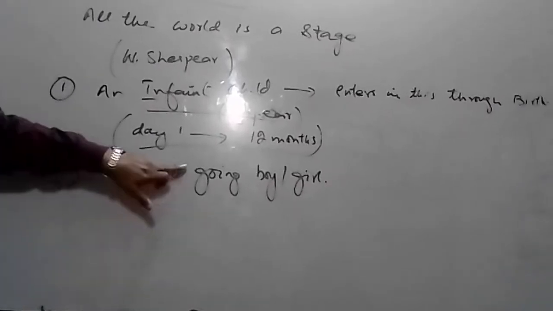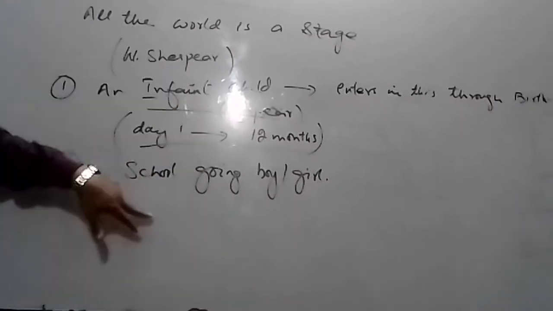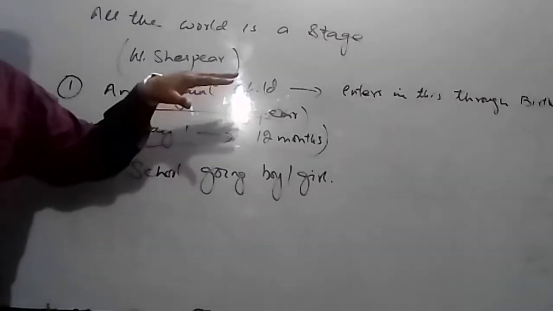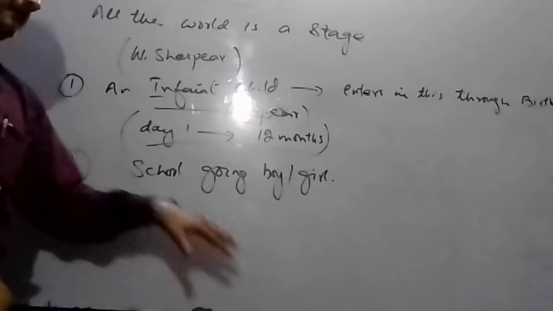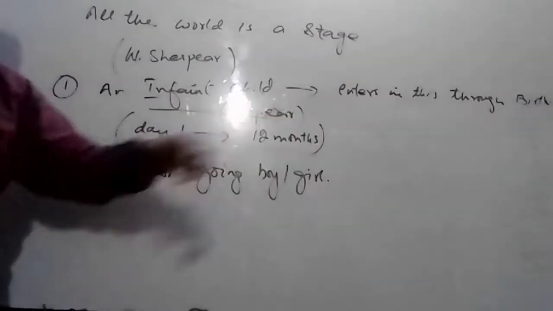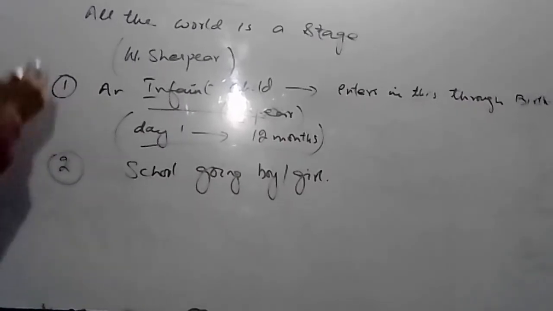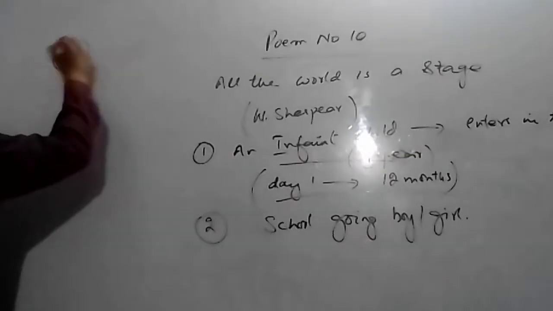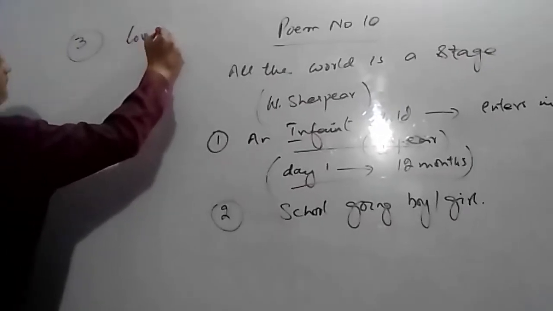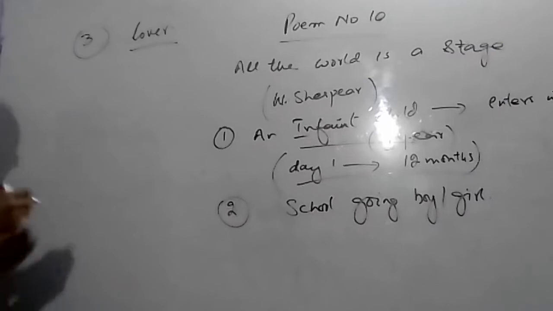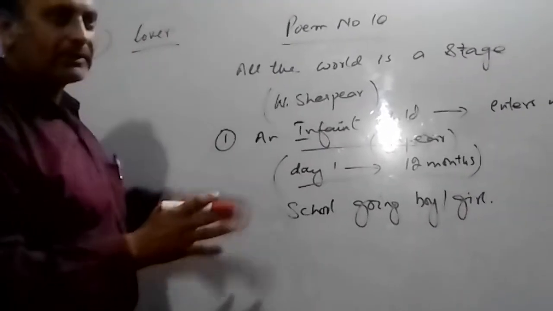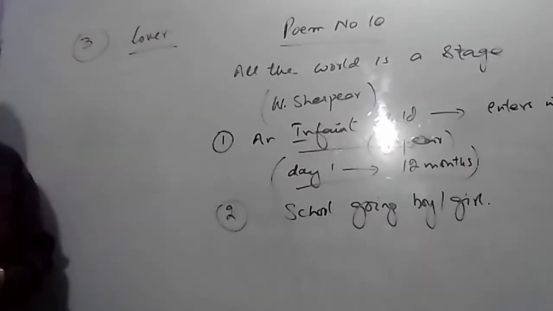So the poet tells us that this is the second period of his character, the second character of his life, that he or she spends when going to school. The third character or period, according to the poet, is as a lover. This is a very interesting and crucial period as far as the young generation is concerned.